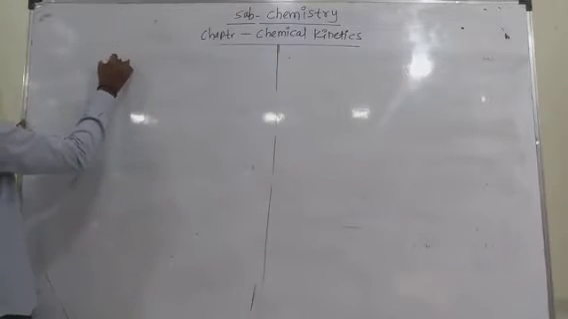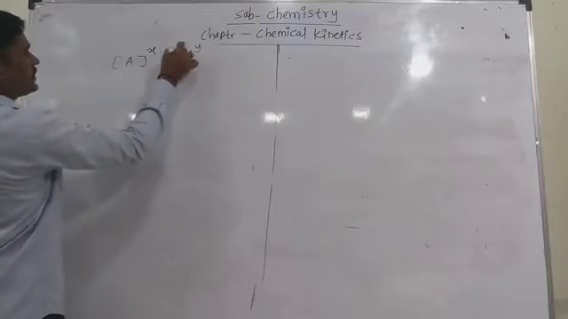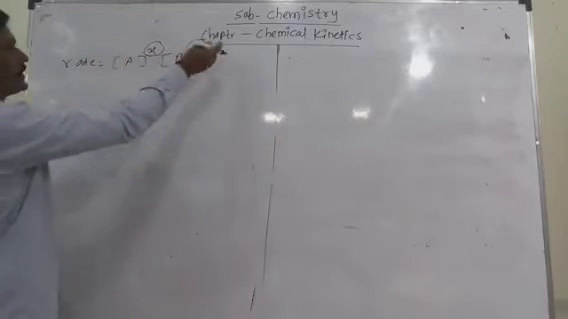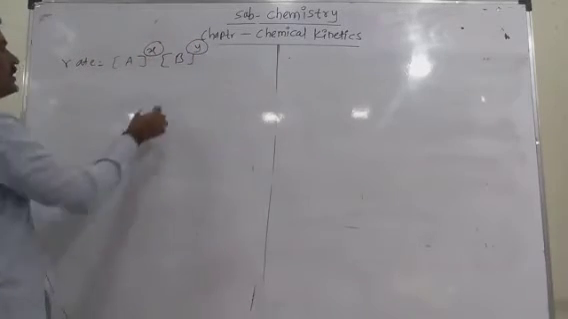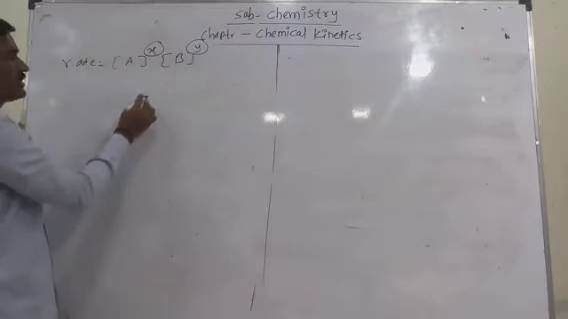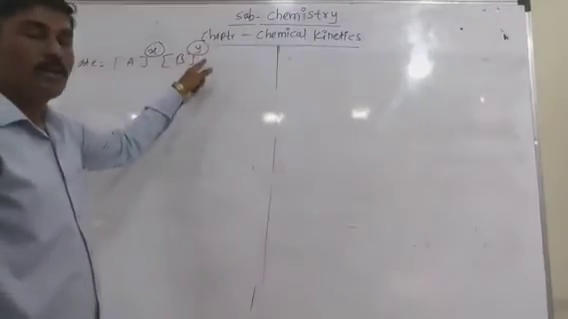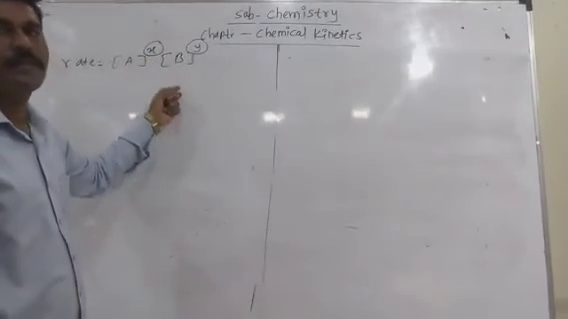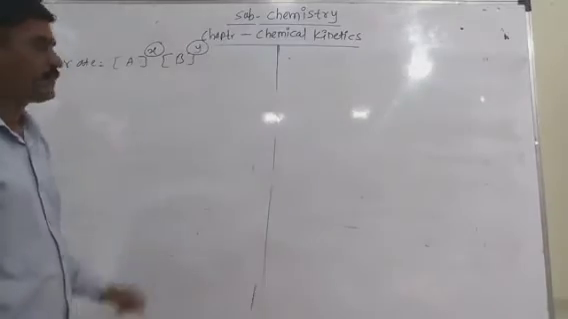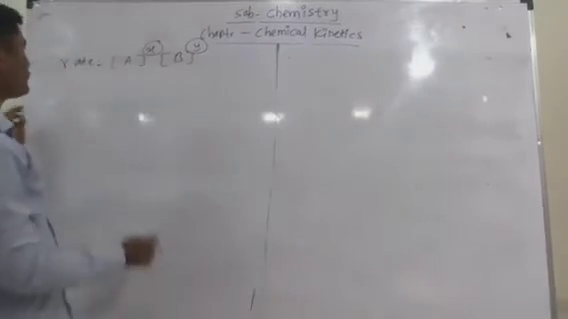If we consider the powers of the reactants A and B to be x and y, the rate is equal to k times A raised to x and B raised to y. But these powers are not always equal to the stoichiometric coefficients. The powers may be whole numbers, they may be zero, or they may be fractions also.